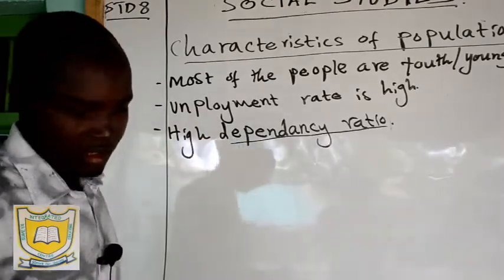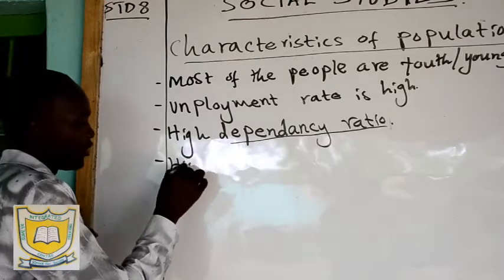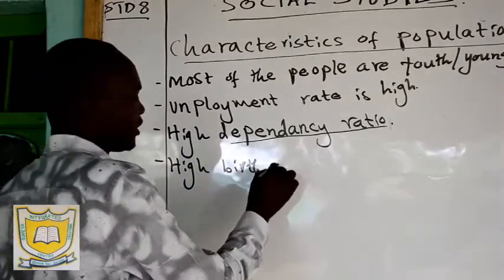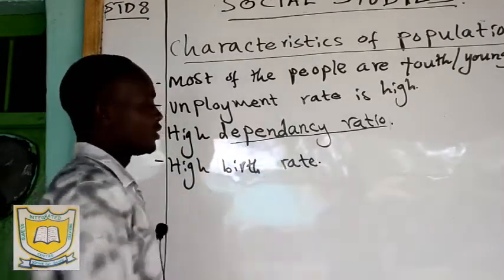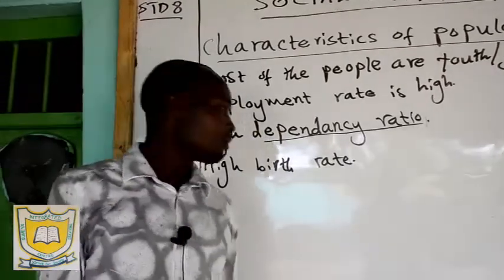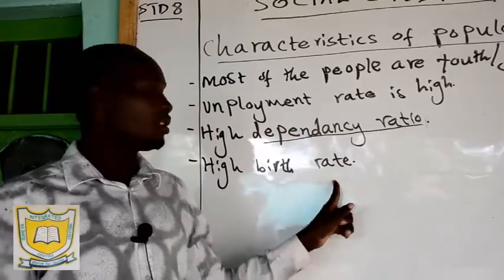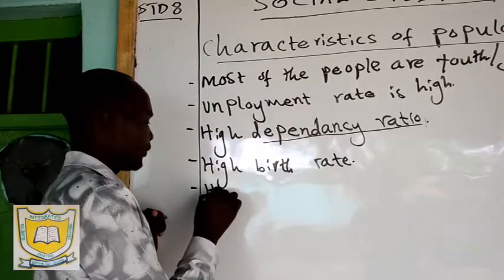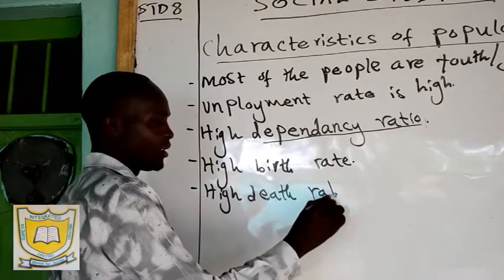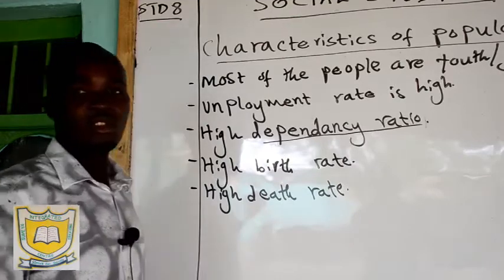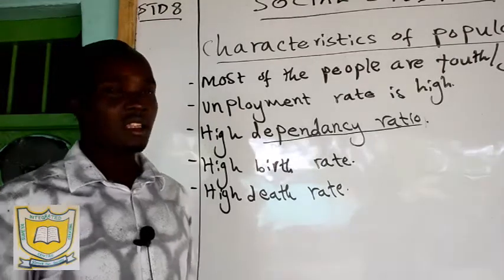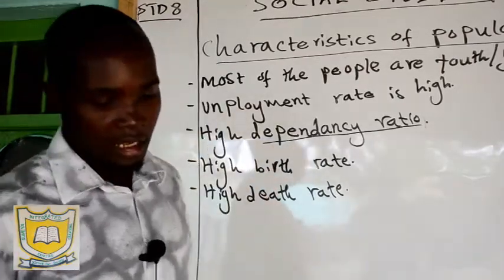Then also there is a high birth rate. When you look at the population of India, it keeps on growing every now and then, so there is a high birth rate. And then we have a high death rate. There is a high death rate also. The number of people dying is very high. Birth rate is high, and the death rate is high too.